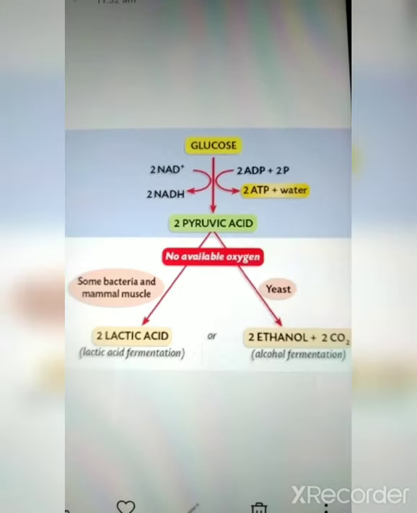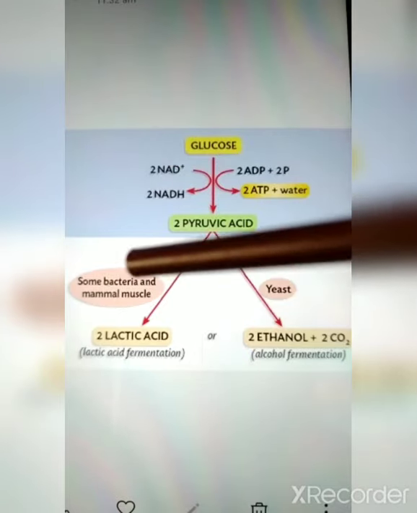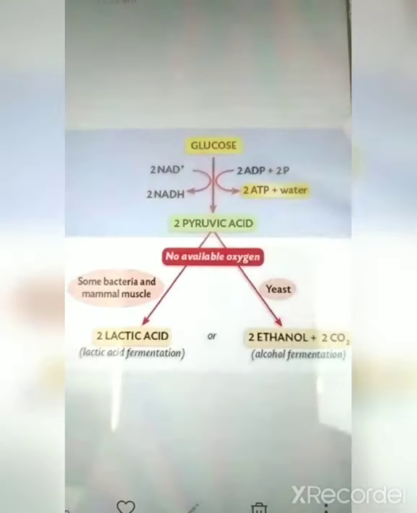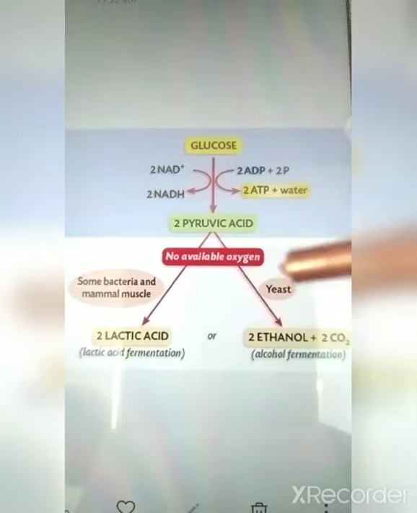So friends, what do you think? Does the process of anaerobic respiration take place in human beings? The answer is yes. Sometimes the energy in human beings is also released in the absence of oxygen. So when does this process occur? Anaerobic respiration takes place in mammals, meaning the ones which give milk, in some bacteria, as well as in yeast. Yeast is a kind of fungus.